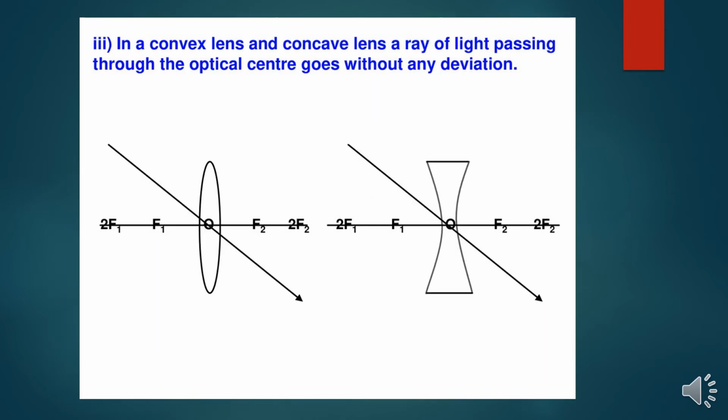Third rule: in a convex lens and a concave lens, a ray of light passing through the optical center goes without any deviation. So the refraction takes place through the pole, and at the center of the pole, neither lens deviates the ray in either direction.